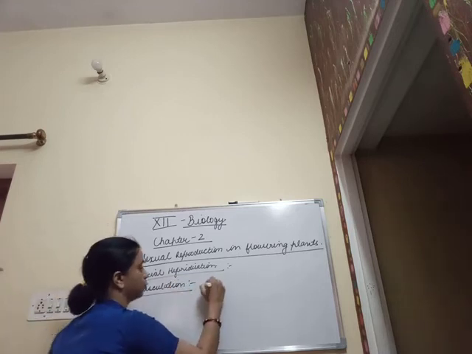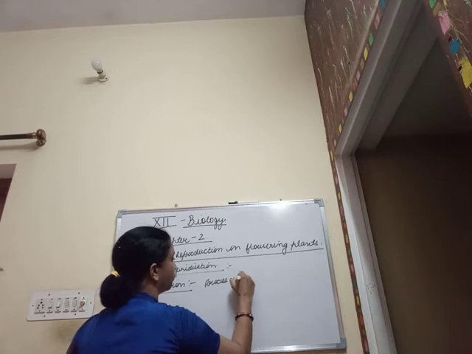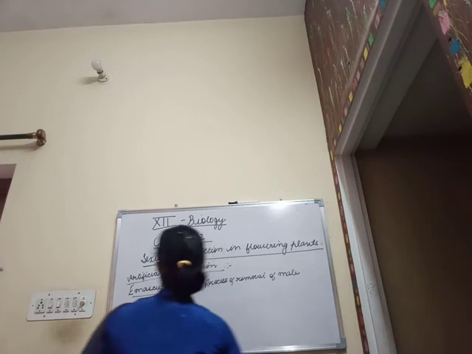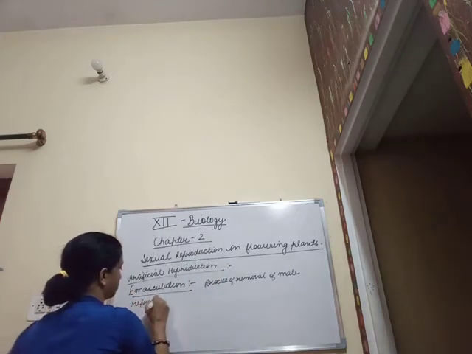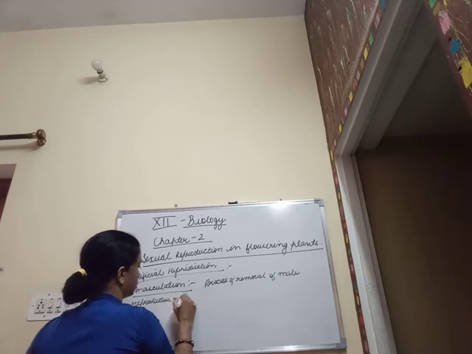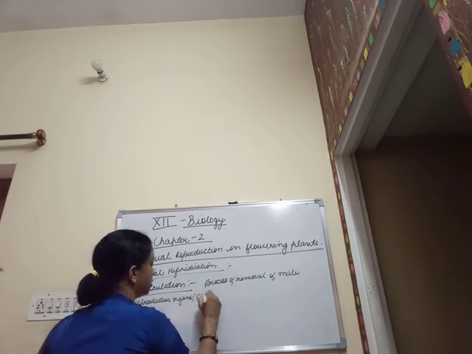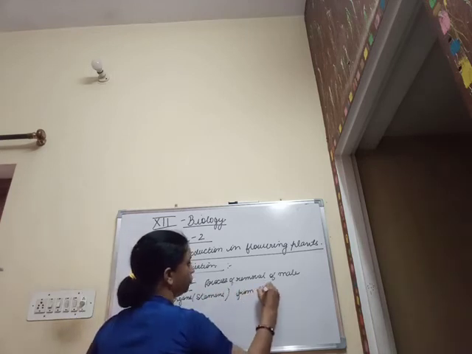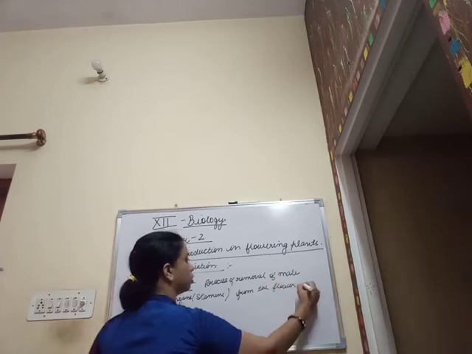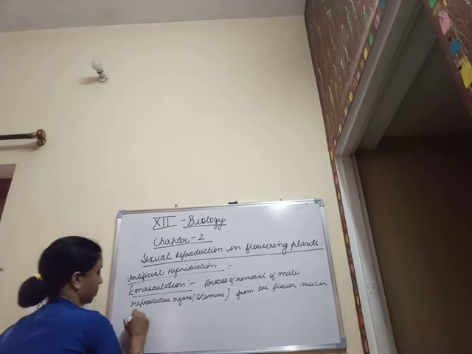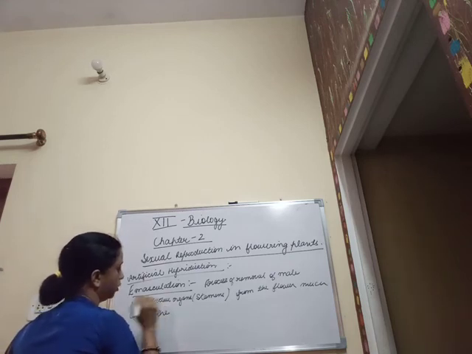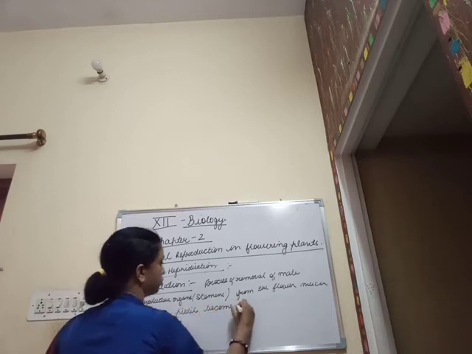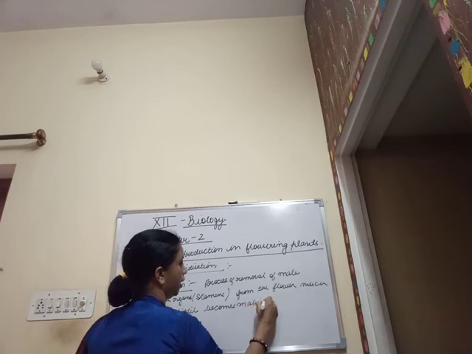Emasculation is a process of removal of the male reproductive parts, that is the stamens, from the flower much before the pistil becomes mature and receptive.